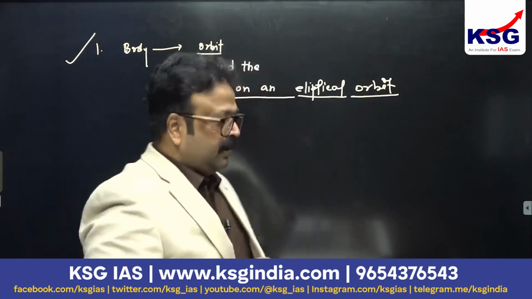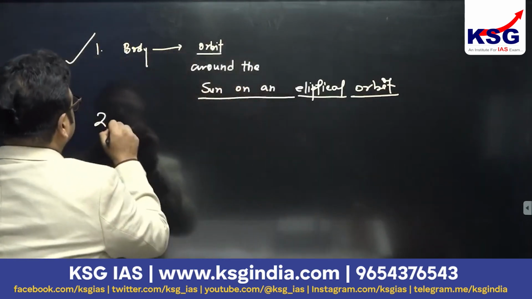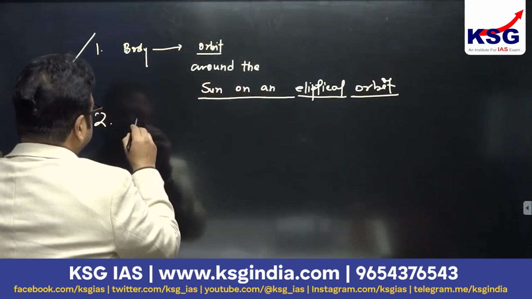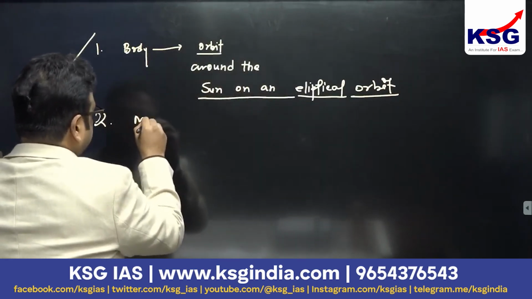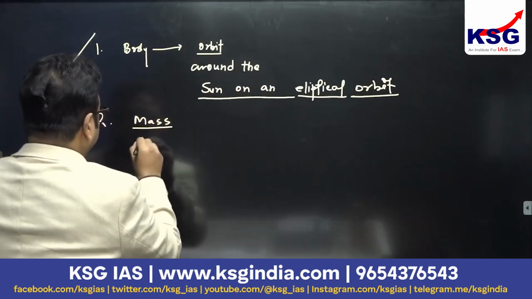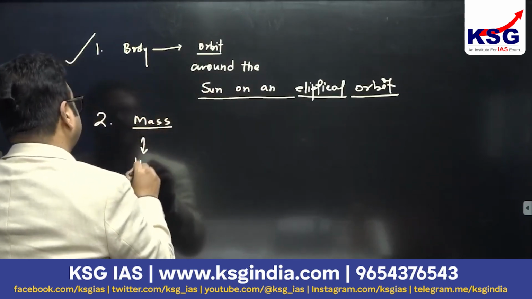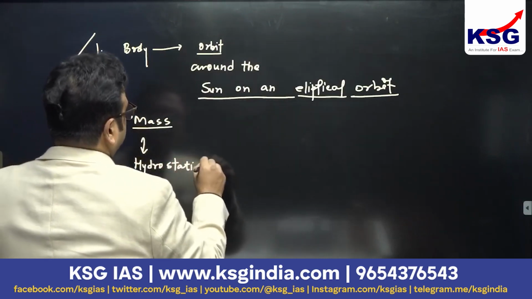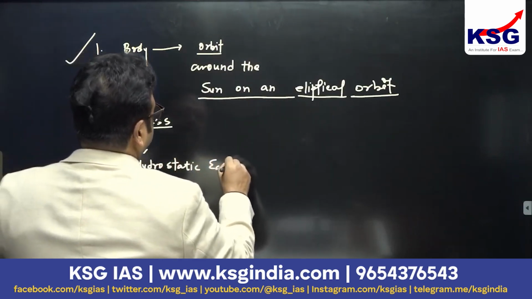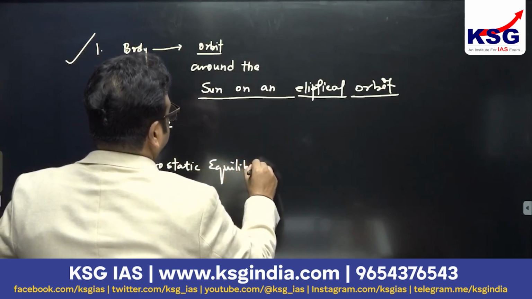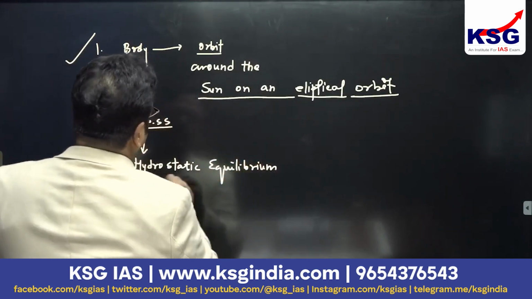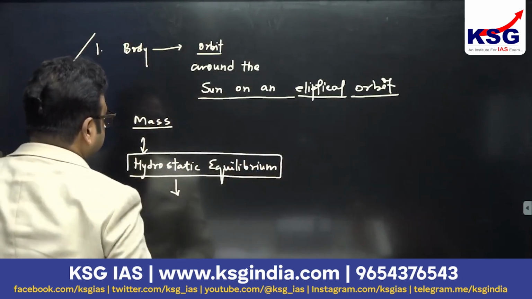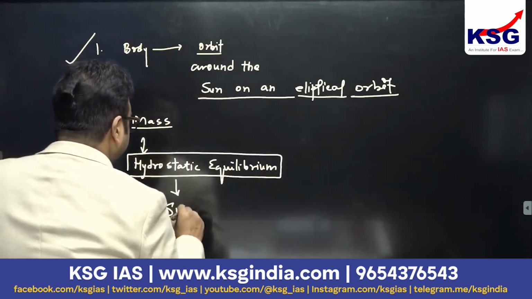Second, the body must have so much mass that it can maintain its hydrostatic equilibrium by taking the shape of a sphere.